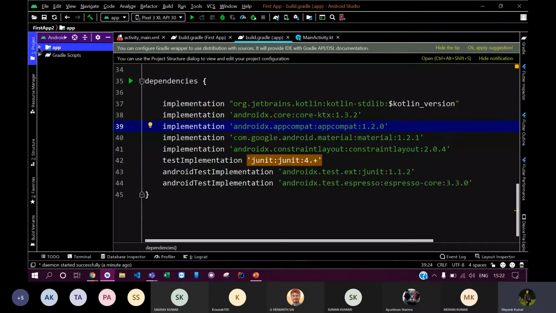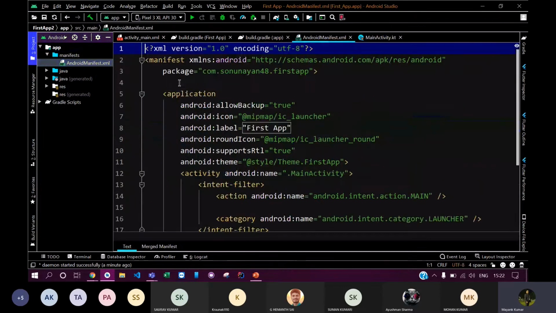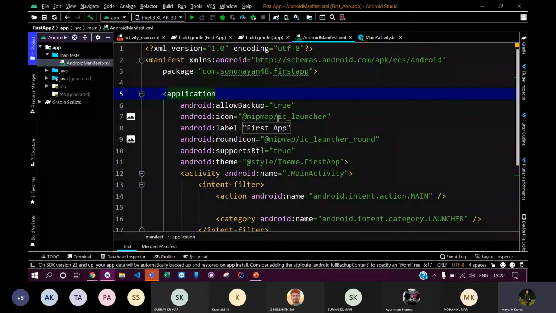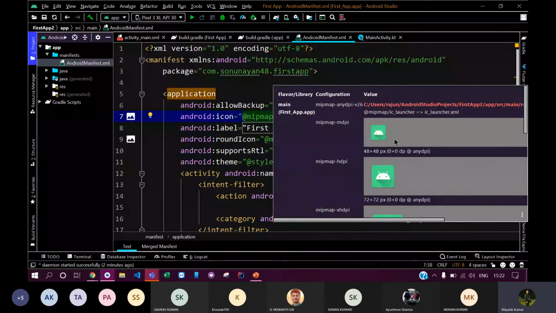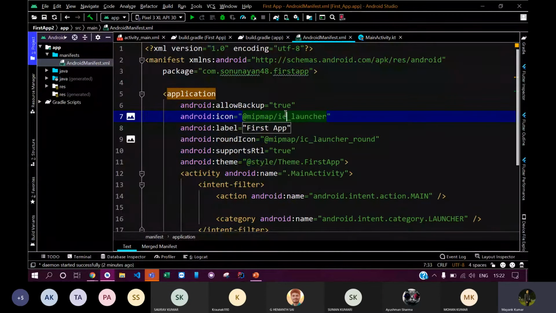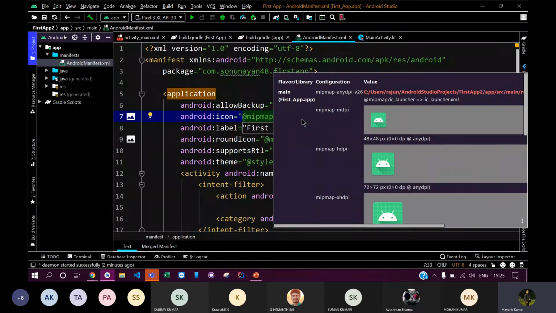Similarly, now let's get to our app files. This was the manifest file, the AndroidManifest.xml file. You can see that it contains the package name that I have created, com.148.firstapp. These are some of the basic details about my app. It contains the attribute for the icon, meaning which icon my app uses. My app currently uses this icon, and you can modify it here also if you insert any image in your resources, to get your desired icon.